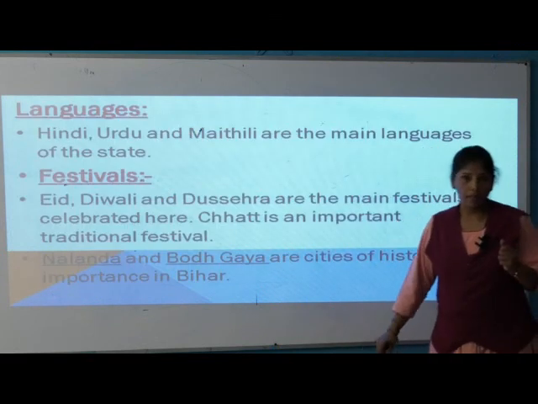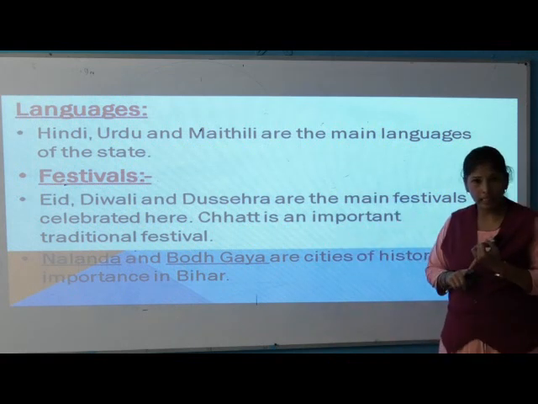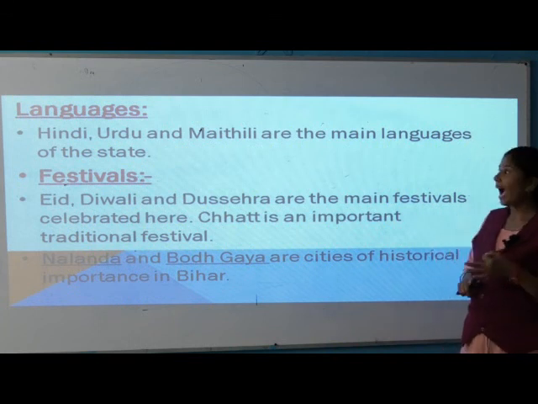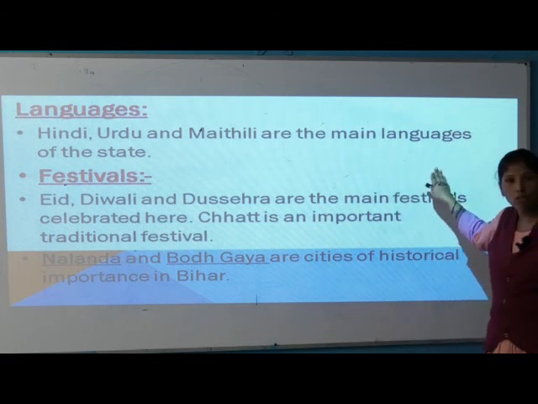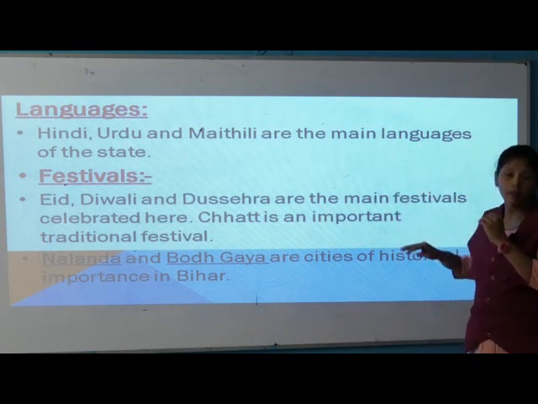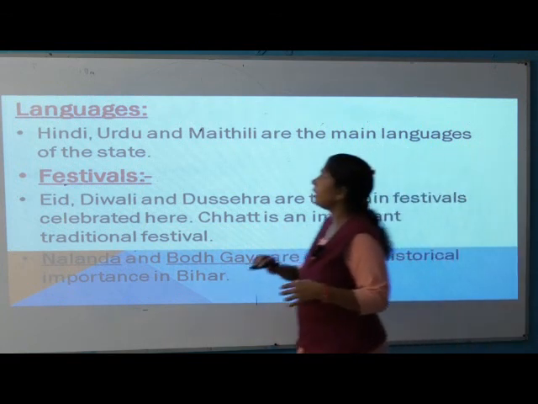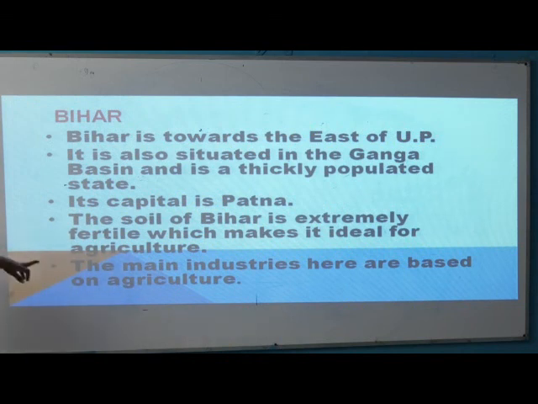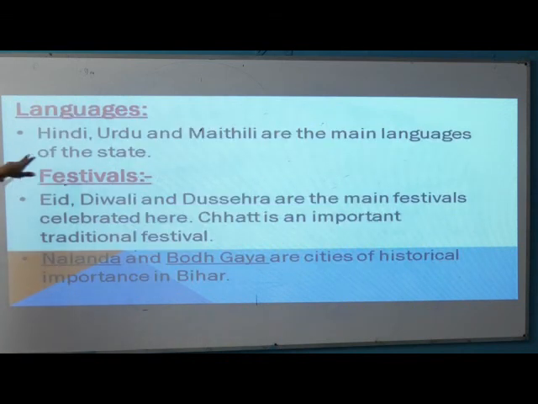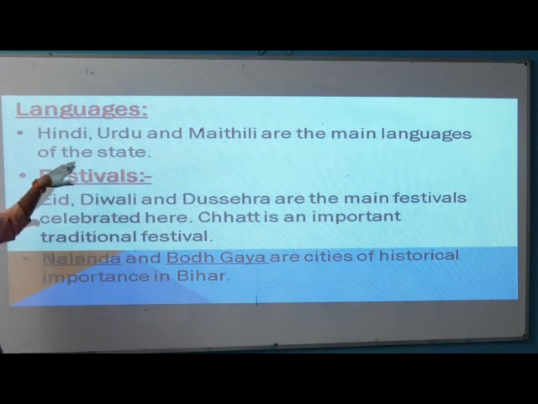Now come to the point of languages. What type of language do they speak over here? The languages Hindi, Urdu and Maithili are the main languages of this state. Bihar people speak Hindi, Urdu, Maithili.